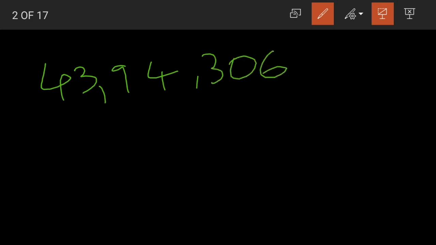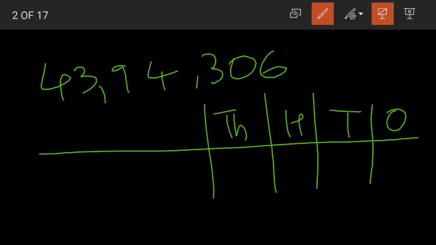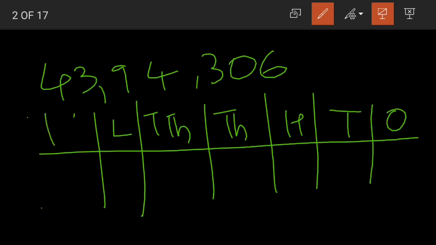43,94,306. How do we write this in the place value chart? First we should write the place values: ones, tens, hundreds, thousands, 10,000s, lakhs, and then 10 lakhs. 10 lakhs is the highest here, right? 4 and 3, 43 are in the lakhs period.